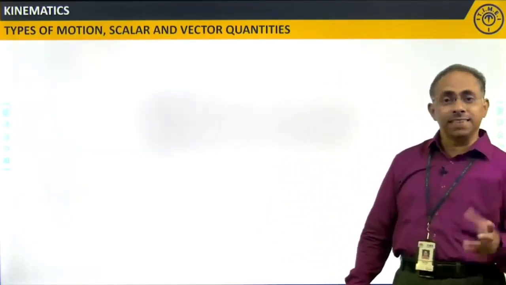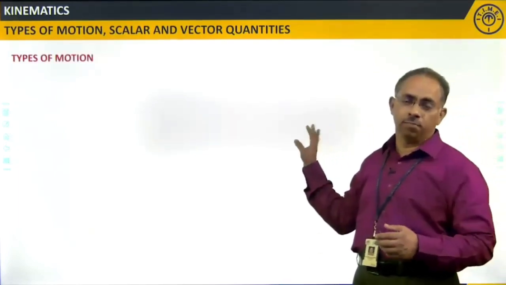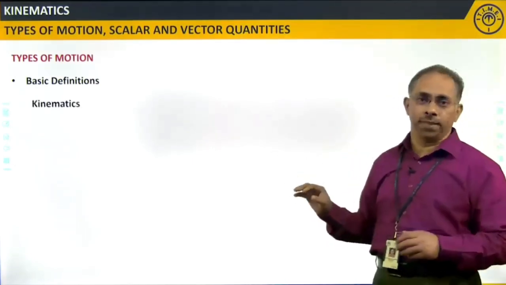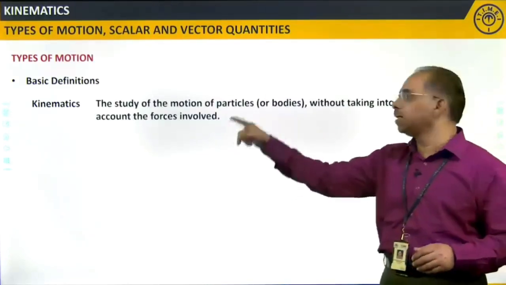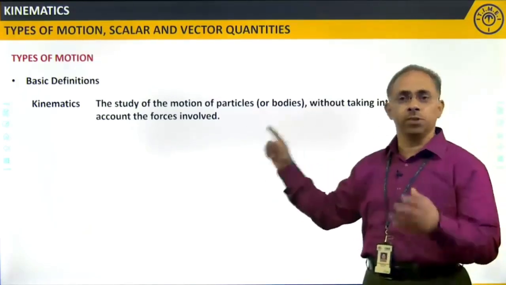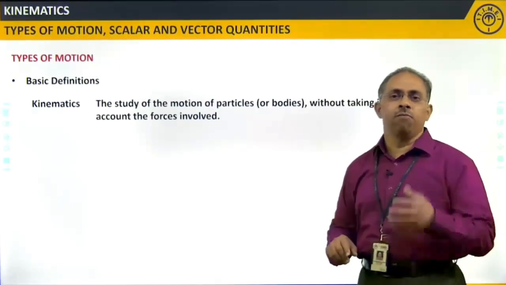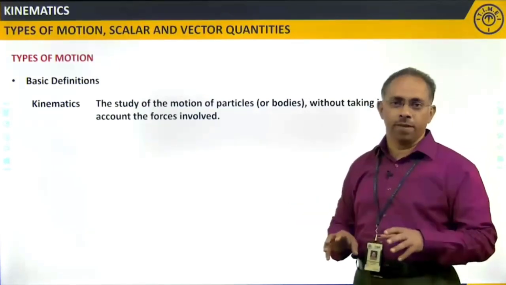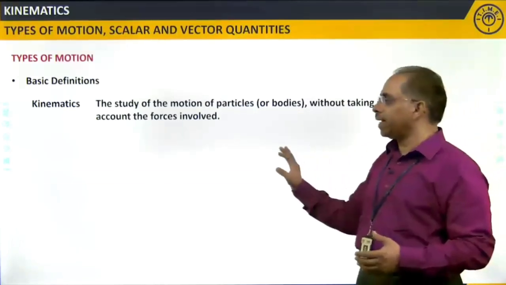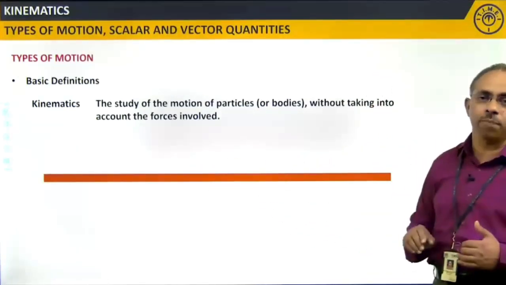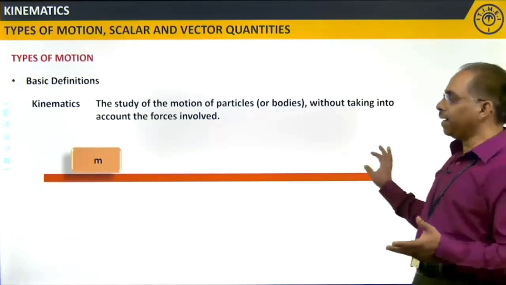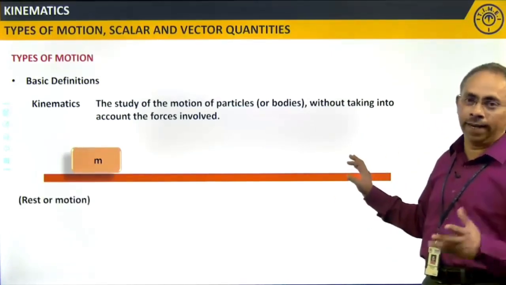Let us discuss some basic definitions involved in kinematics. Kinematics is the study of the motion of particles or bodies without taking into account the forces involved. We know that whenever a body has motion, there needs to be a cause, that is a force. To better understand this, we will take an example. Let us take a smooth surface on which I am placing a body of mass m. It can be either at rest or in motion, I can take it any way.